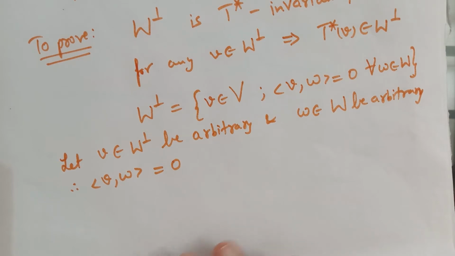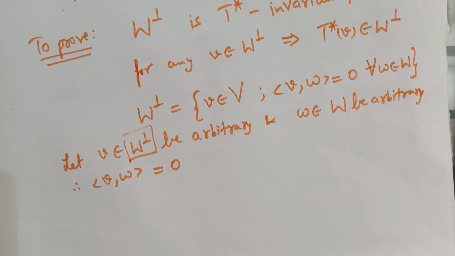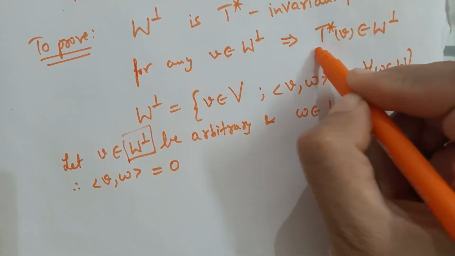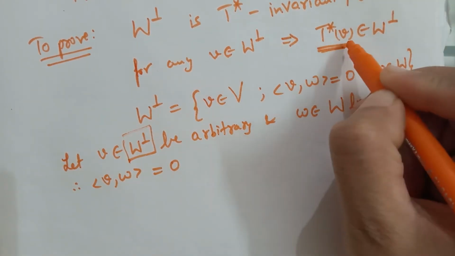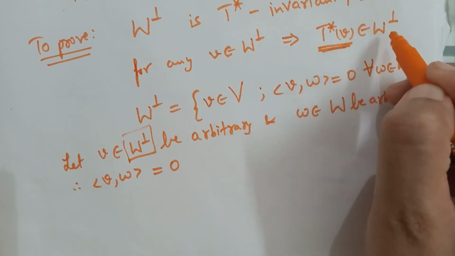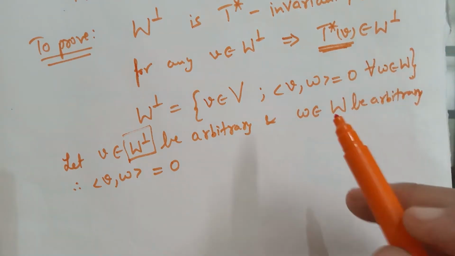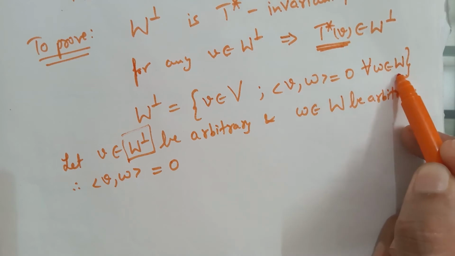Now we have to prove that this orthogonal complement of W is T star invariant. So we have to prove that the image of v under T star belongs to the orthogonal complement of W. And it will belong to the orthogonal complement of W only if it is orthogonal to every vector of W.